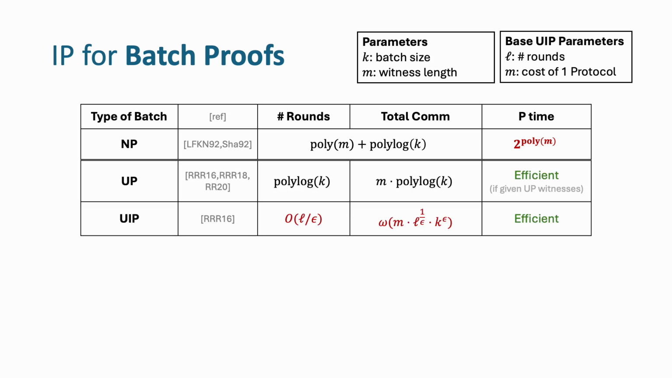For UP, the subclass of NP statements with at most one witness, we can batch them quite efficiently with a multiplicative overhead that is polylog k. The prover is efficient if they are given access to witnesses.